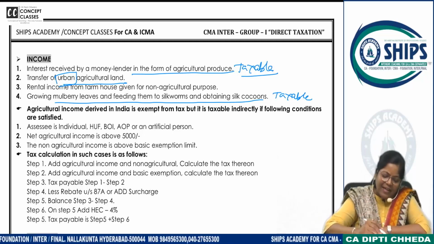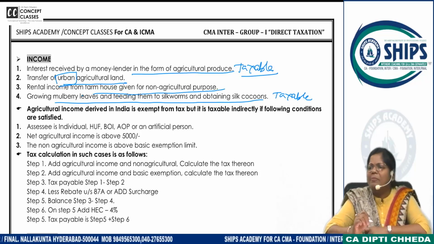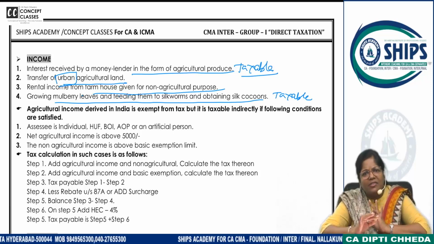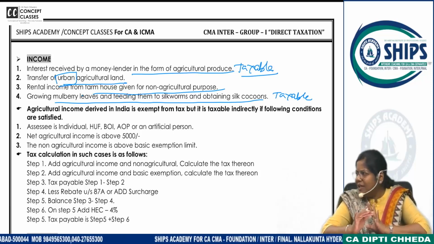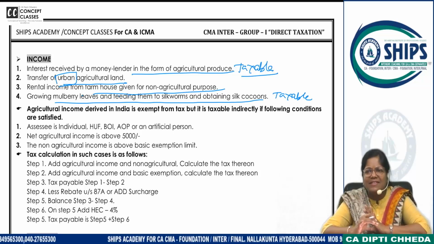Right. Rental income from farmhouse given for non-agricultural purpose. You have a traditional agricultural farmhouse, but then you are giving it for birthday parties, functions, anniversaries, celebrations. Taxable.